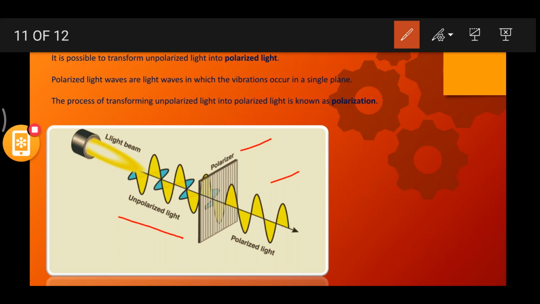Now this is nothing but polarized light because it is passing in a single plane, whereas in unpolarized light we can see more than one plane. You can see a yellow color shaded region, and you can also see another plane that is sky blue color shaded region, whereas you can only see one specific color, that is the yellow shaded region, in the polarized light. That itself denotes a single plane. Everybody understood what is polarization?